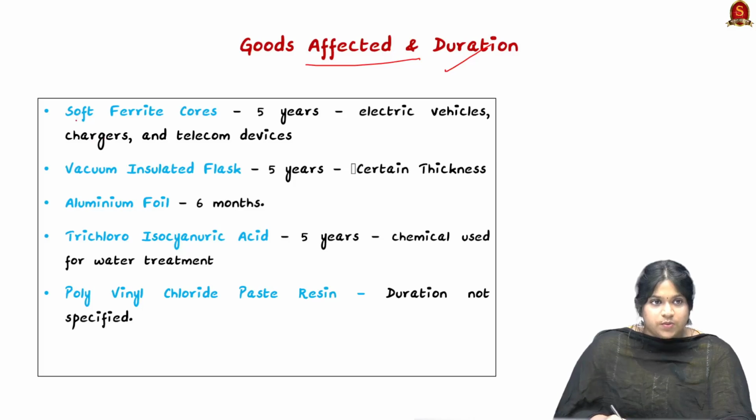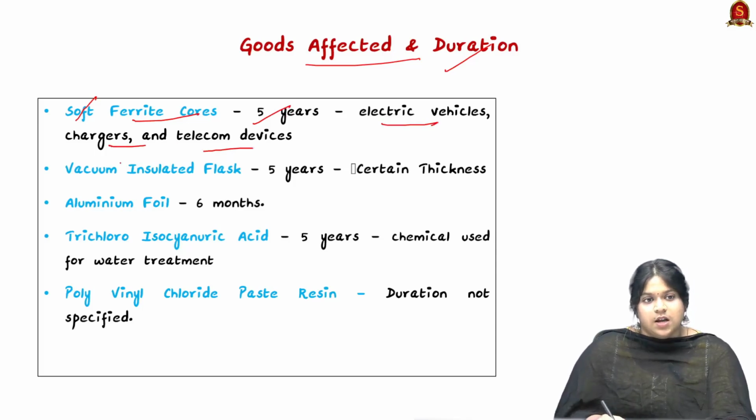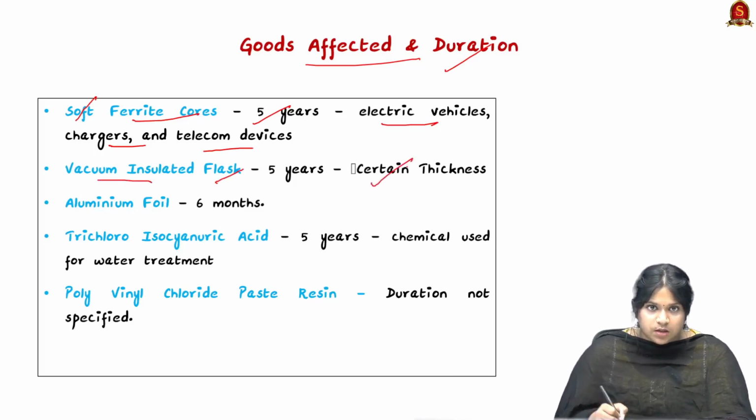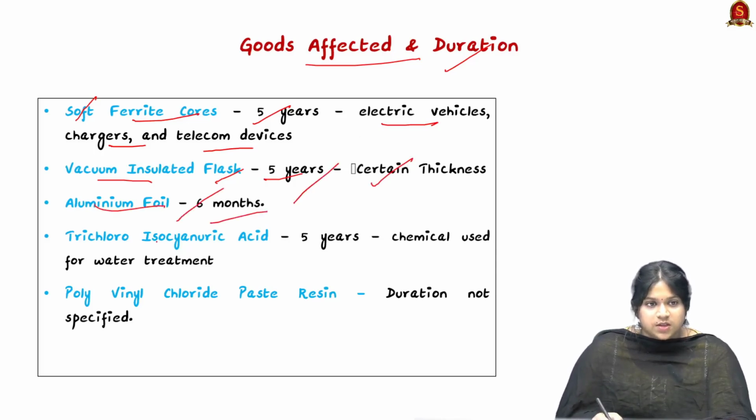So it includes 5 products. First is the soft ferrite cores for 5 years, which is used for electric vehicles, chargers and telecom devices. Next is the vacuum insulated flask, where there is an increase of certain thickness, and that has been given anti-dumping duty for 5 years. Next is aluminum foil for 6 months.